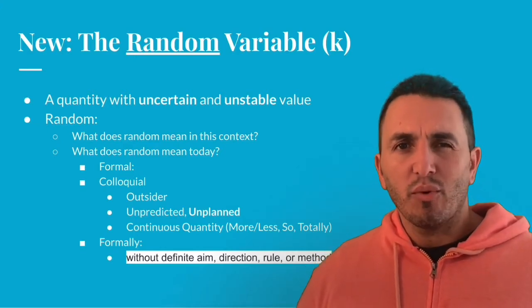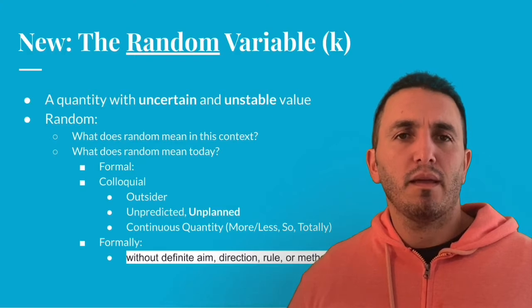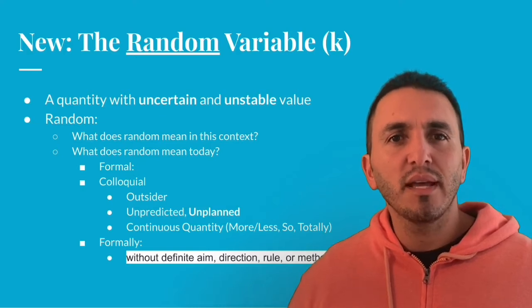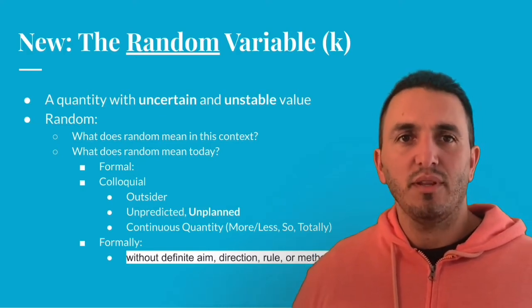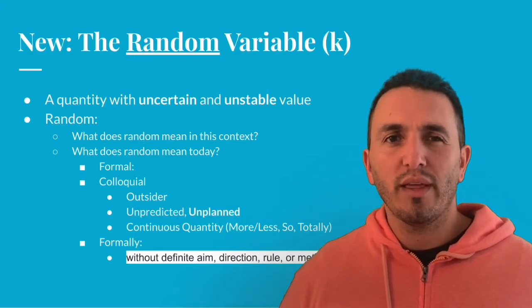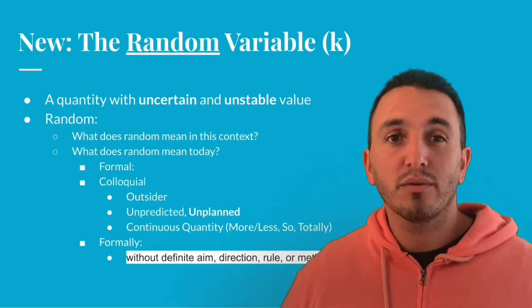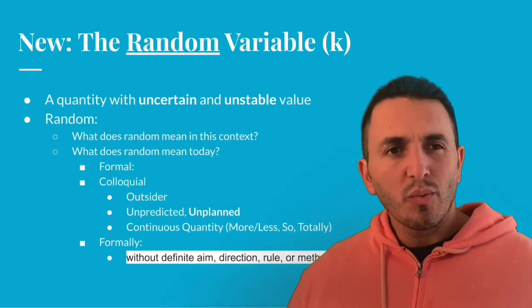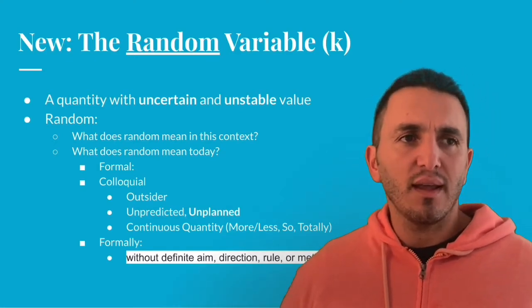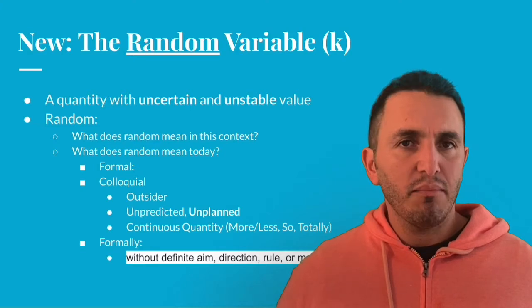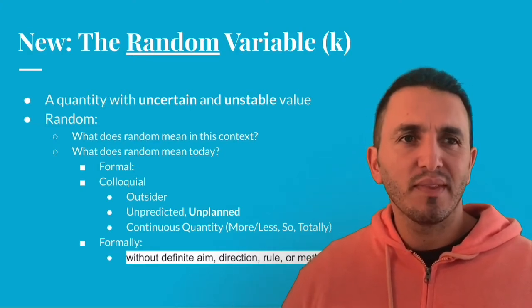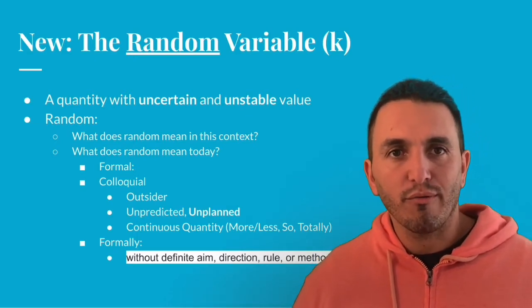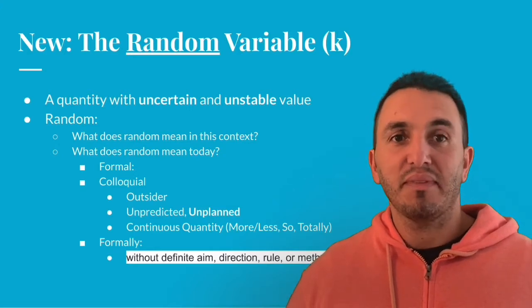Again, that word so is also strange because pretty recently we've started to refer to the word random as a continuous quantity, which doesn't really make sense. And even more strange is we don't really hear about more and less random. We only hear about so random and totally random. So that's confusing. So we contrast that to the formal definition, and we can read that it's without definite aim, direction, or method. And we realize, well, that's not that much better for what we're trying to do, because there's a book called Random Methods. So that doesn't make sense either.